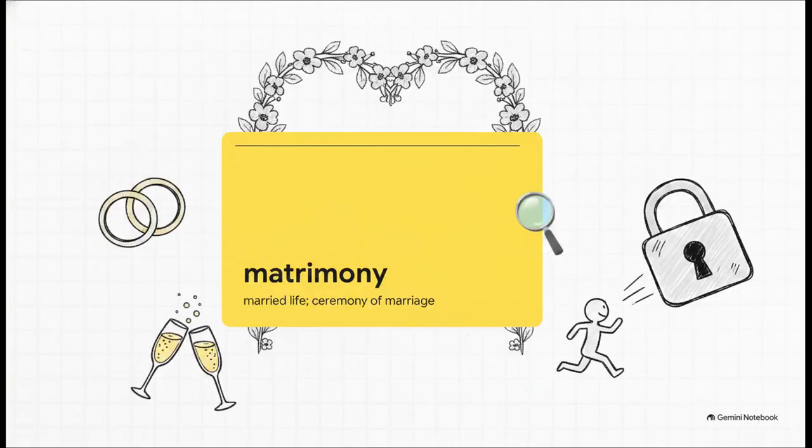Let's look at our next foundational life event word, matrimony. Mat-re-mony. It represents the holy state of married life, or the ceremony of marriage itself. Our source text actually gives us a great, slightly cheeky example to help remember this one. It notes that some bachelors find it very difficult to give up their freedom for the blessings of matrimony. It's a very formal, weighty word for a massive life transition.